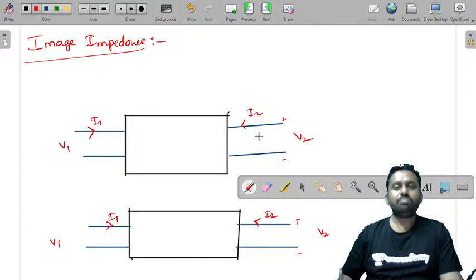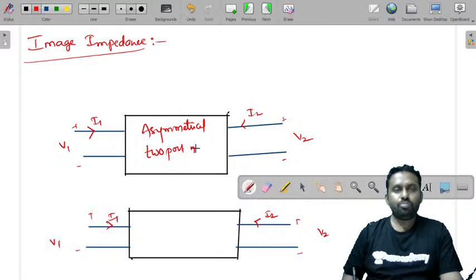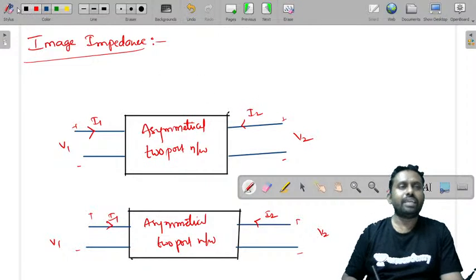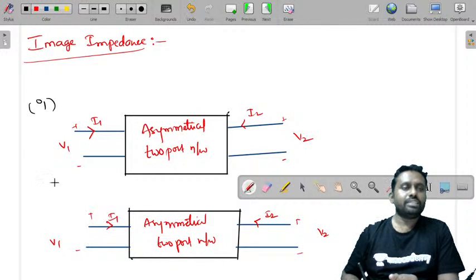What is image impedance? This is an asymmetrical two-port network, and this is again an asymmetrical two-port network. I'm considering this as case 1 and this as case 2.